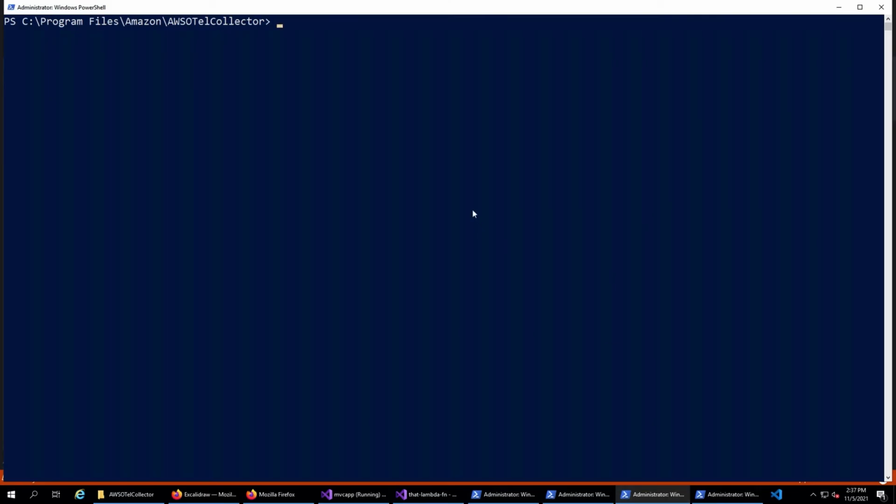So this is what I've used to run the collector. To run the collector, all I had to do was basically have it installed here. You can run it as a Windows service if you want. You can say config and then config.yaml. That's the configuration file that I showed you earlier, and then if you run it, it will start collecting the metrics, which is what I have already done here. So that's what we have seen.